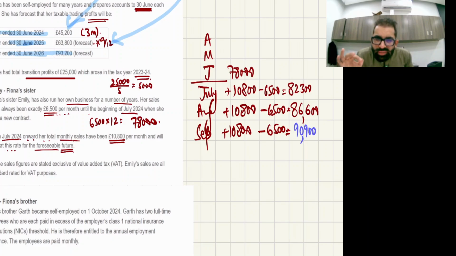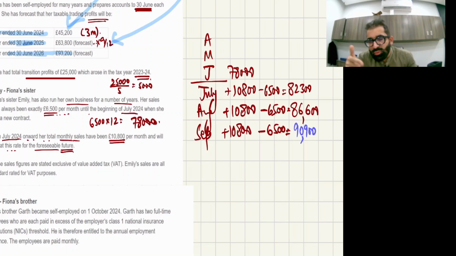Now listen to the commentary. By the end of September 2024, the trader realized that the last 12 months taxable supplies exceeded 90,000. So now what action does this trader have to take? Now this trader has to inform HMRC within 30 days. This is the requirement of law.